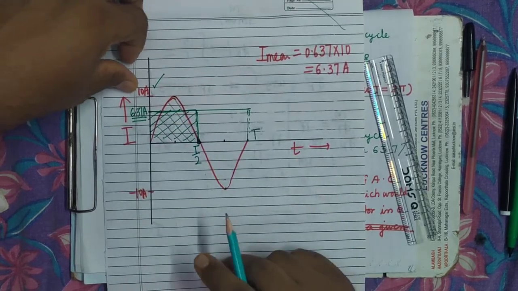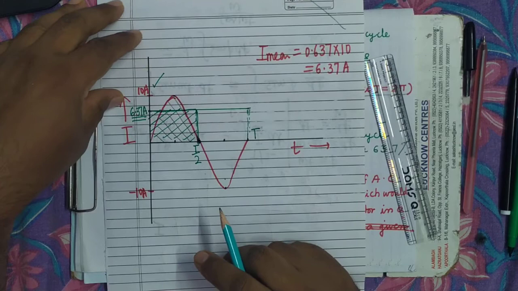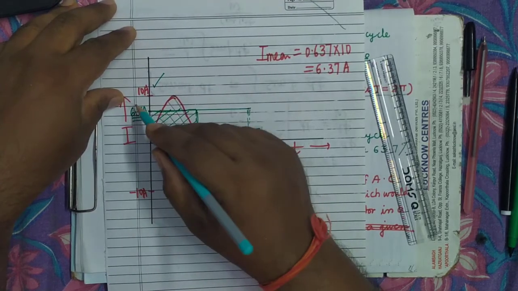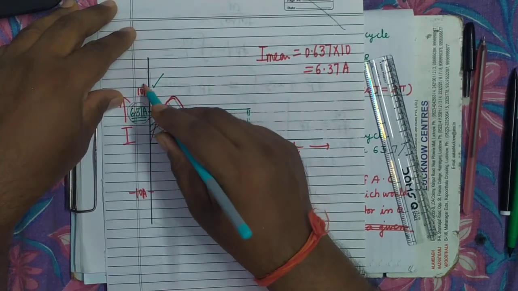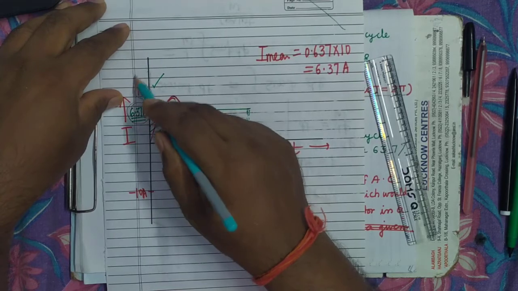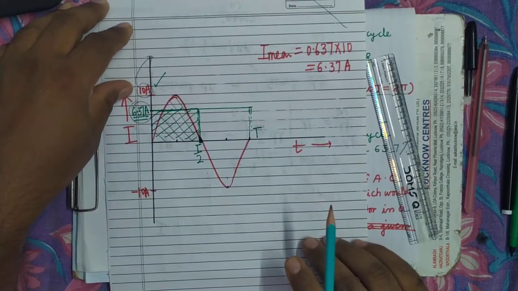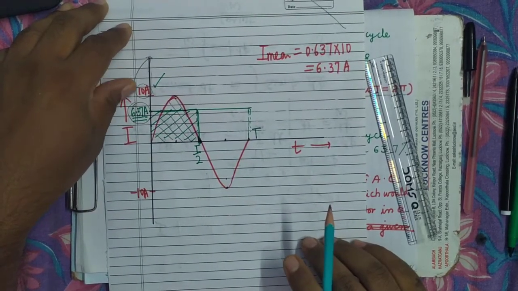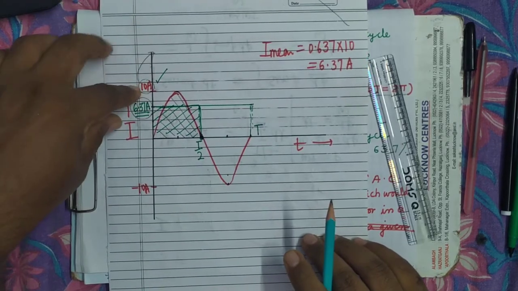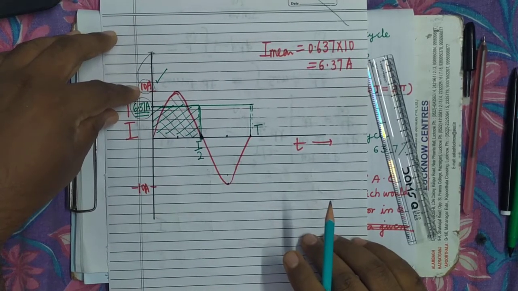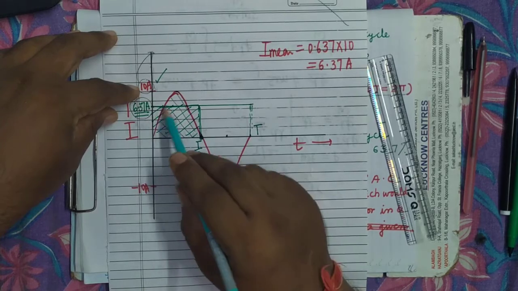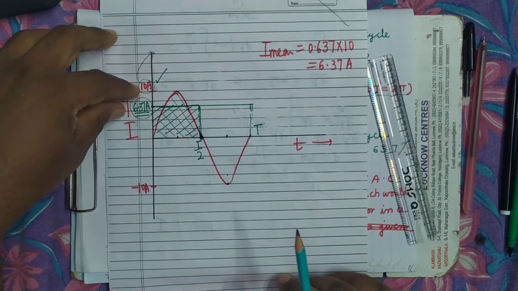It's clear. Both areas will be equal. Why will they be equal? Because this is the mean value of alternating current corresponding to this peak value, corresponding to the alternating current whose peak value is 10 ampere. It's clear. So here both areas will be equal.